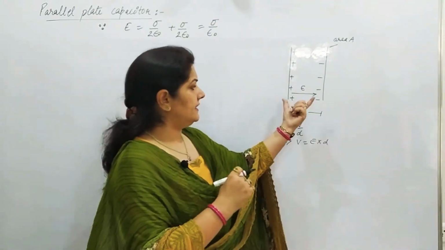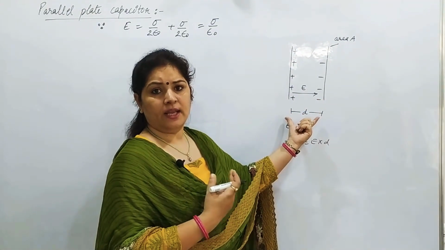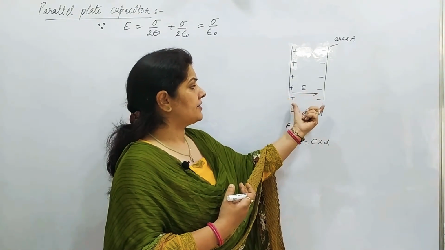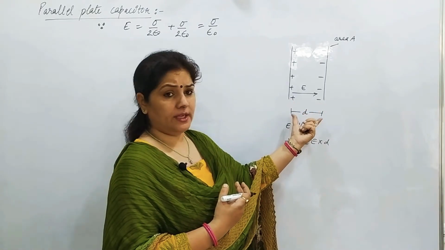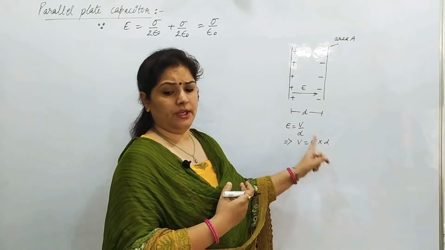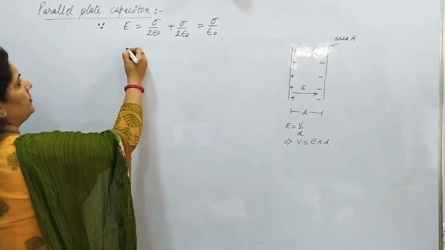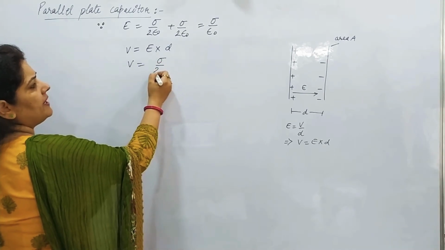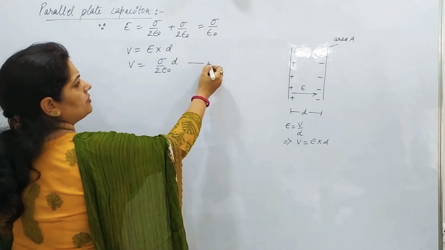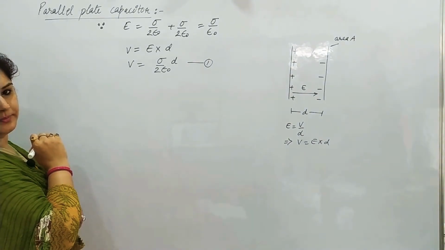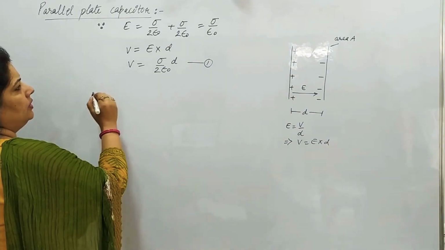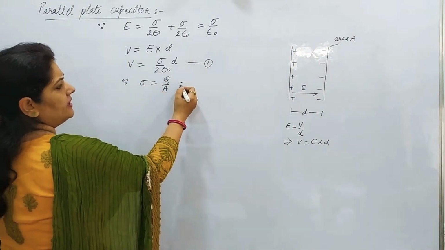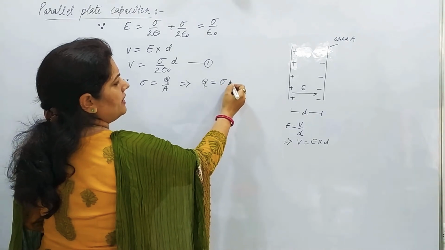We know that if this electric field is present over a distance d, then the potential generated will be E into d. I repeat, if this electric field persists in between the distance d, then potential will be E into d. That is, potential is sigma by epsilon naught into d, equation 1. Is that clear? Now sigma, what is sigma? Sigma is charge density. It means charge can be written as sigma into A.